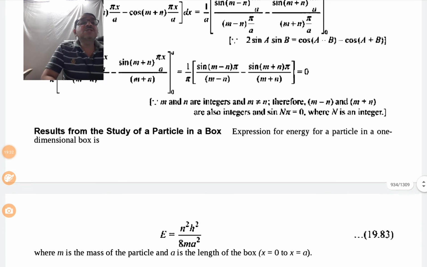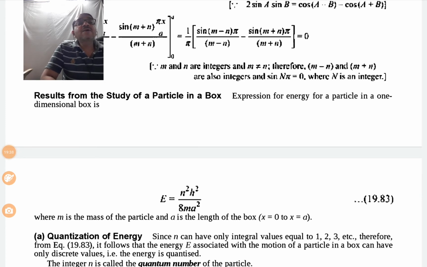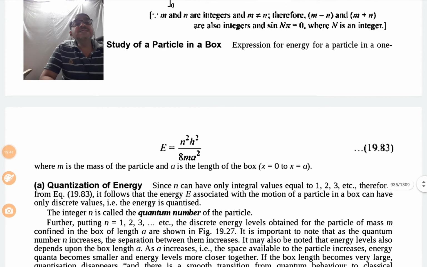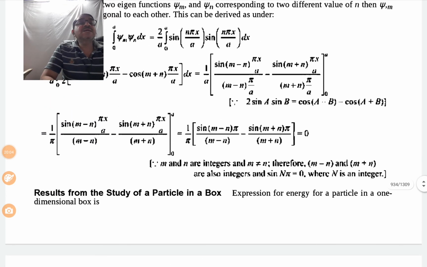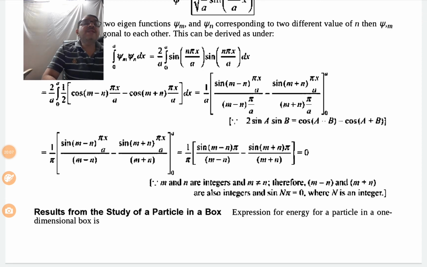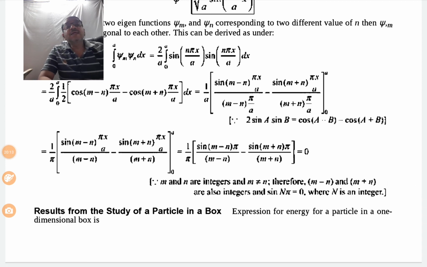So, the results from the study of a particle in a box: the expression for energy of a particle in a one-dimensional box is equal to n square h square upon 8 m a square, where m is the mass of the particle and a is the length of the box. Here x is equal to 0 to x is equal to a. This we have to remember. This is the particle in a one-dimensional box concept that we have to write repeatedly and then understand. So let us see another numerical part in the next video lecture.